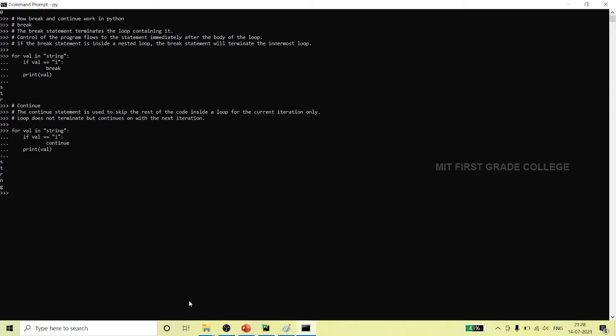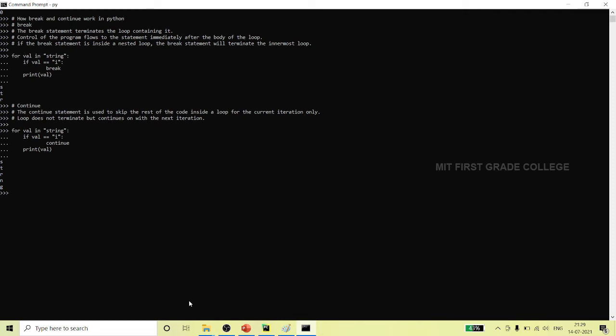So how is it actually printing? See, str, it is printing the non-matching values, that is, I is left out, then again it is printing n and g. So that is the meaning of the statement that I have written above. Whatever it is matching, it is leaving that. Then automatically, it is not terminating but continues with the next iteration. That's why it is printing strng, it is not printing I.